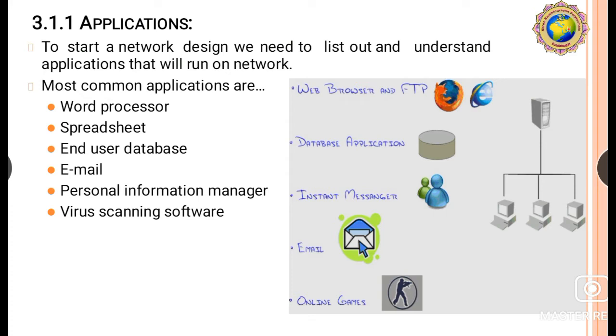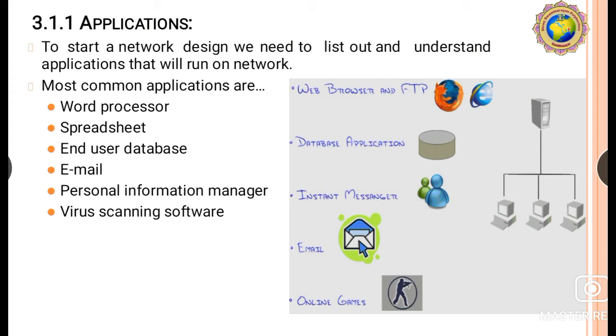So here one is a web browser and FTP, file transfer protocol, database application, then instant messenger. Now in general days, a real-time example is instant messenger, then email, then online games. So this is nothing but our application examples, and we have to use various types of applications depending on the authorized person given by any